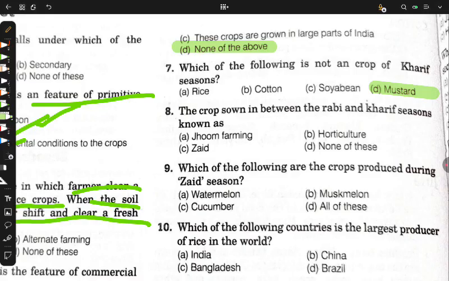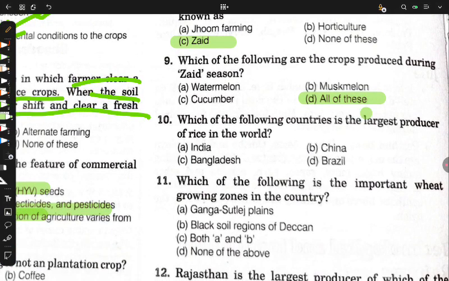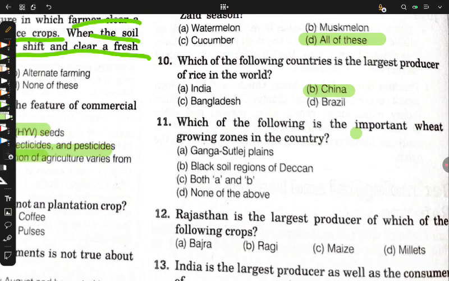The crops in between rabi and kharif season are known as zaid. Watermelon, muskmelon, cucumber, they are all sown in summer seasons. The largest producer of rice in the world is, of course, China, because China has a bigger area than India. If India had a similar area to China, then India would have, I guess, more production of rice than China.